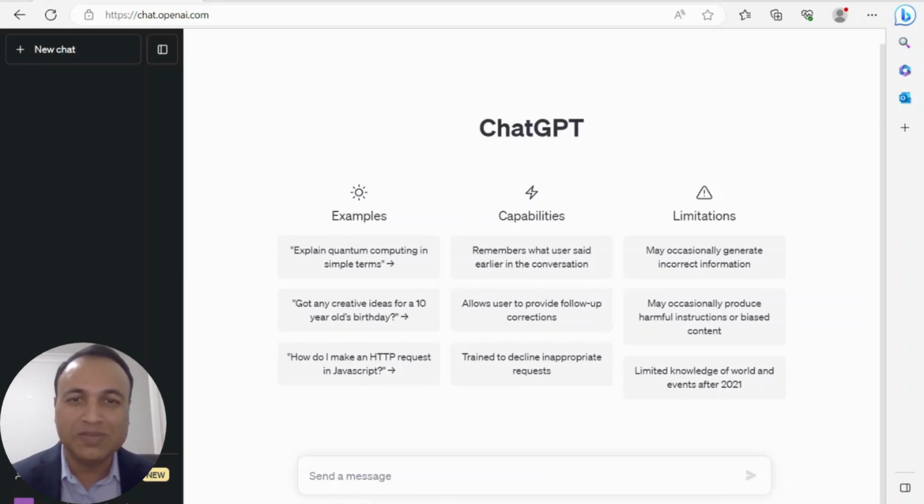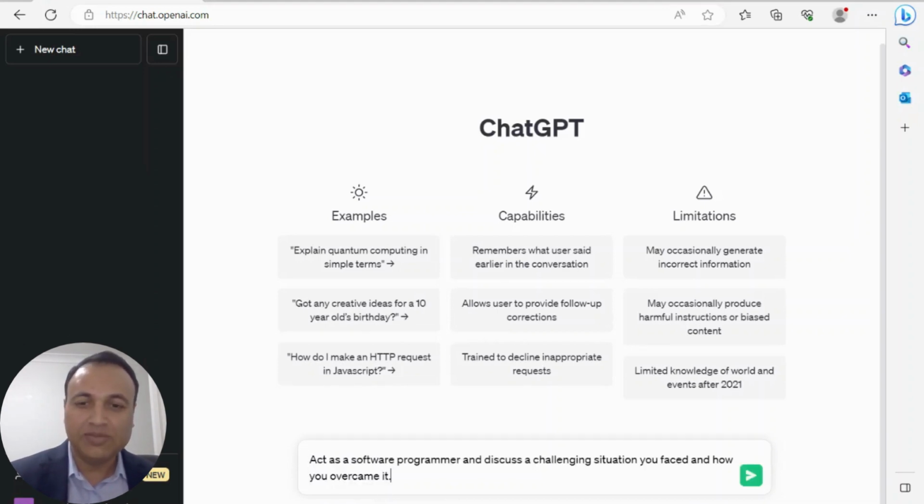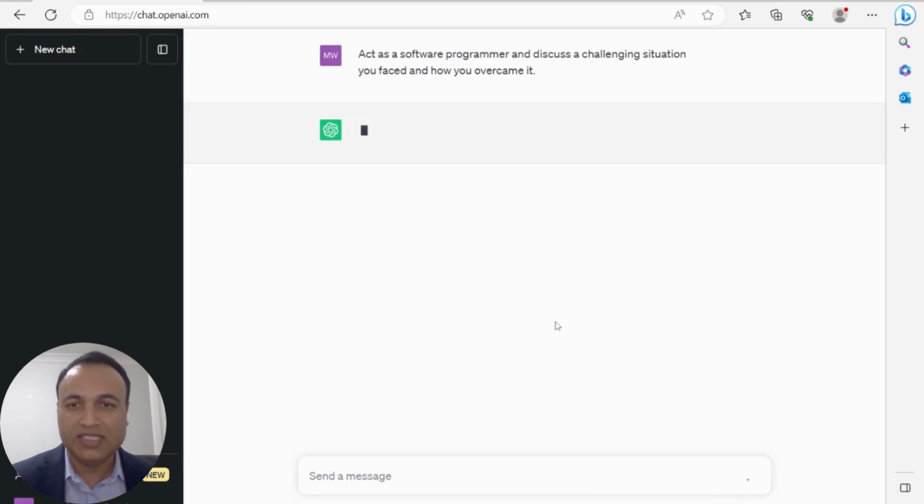With this prompt, I will see the capabilities of ChatGPT and Google Bard in the category of personalized interactions. So let's start with ChatGPT. I'm going to give the role of a software programmer to ChatGPT, and I want ChatGPT to give me an answer about a challenging situation that it has faced, and then how it overcame that situation. So let's see the answer.